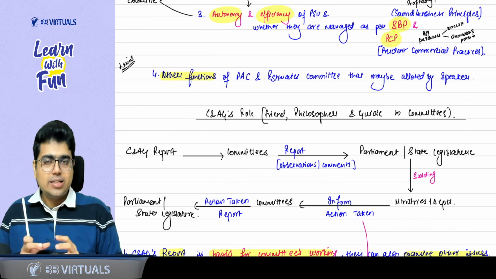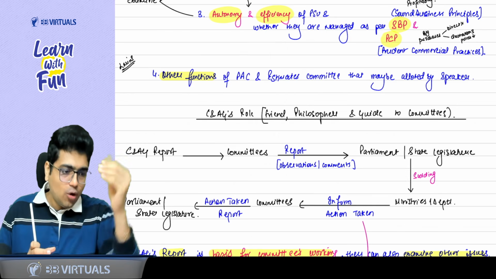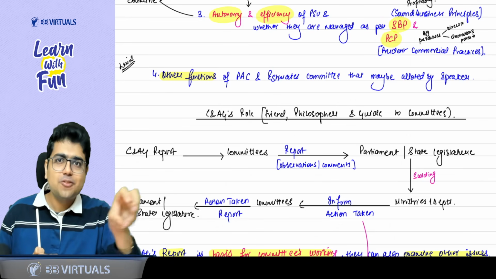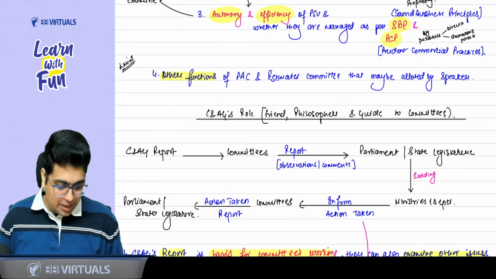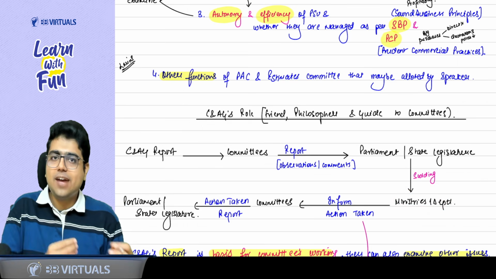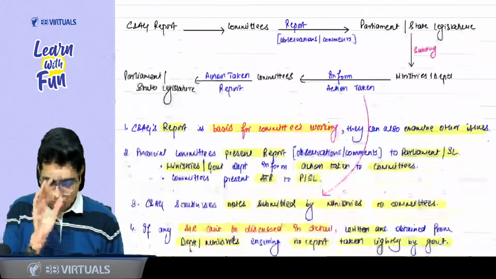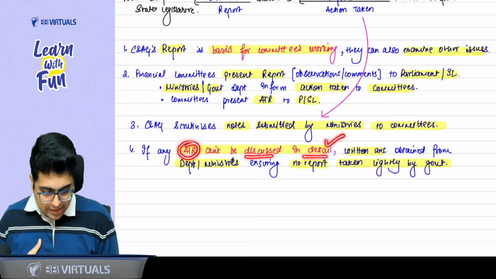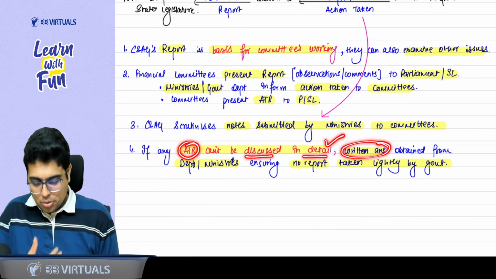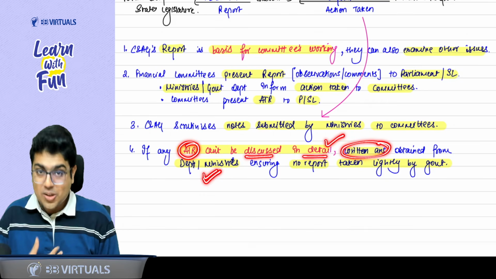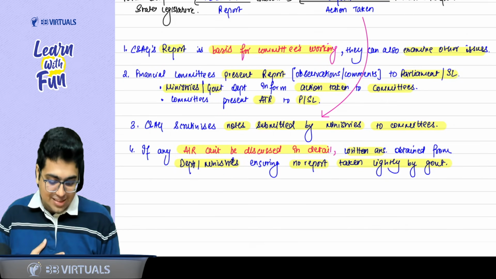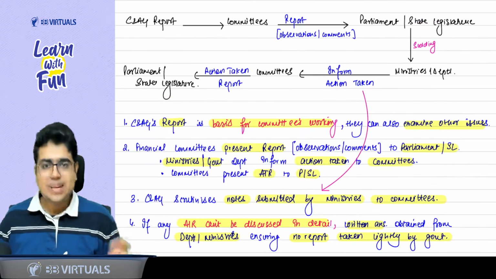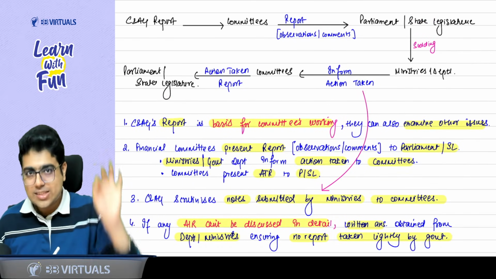Some reports they consider, and for the other reports, whatever issues are highlighted by CNAG, for those issues they take written answers from departments and ministries. So whatever departments and ministries are there, they have to give their explanation. So the last point says, if any report can't be discussed in detail by the committees, written answers should be obtained from departments and ministries, so that no report is taken lightly by the government. The language is a little bit here and there, but I hope if the concept is clear, you can